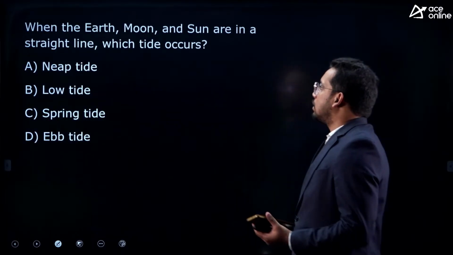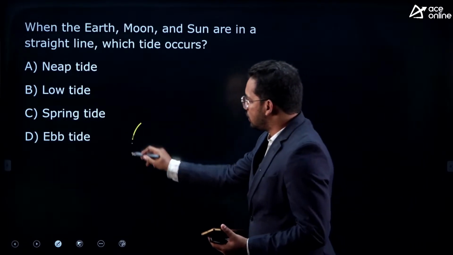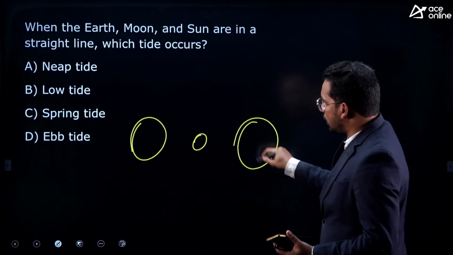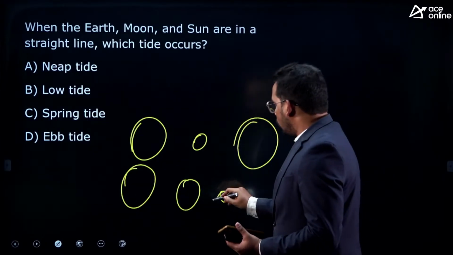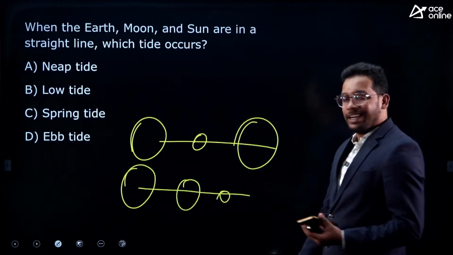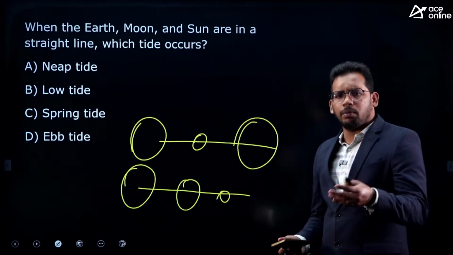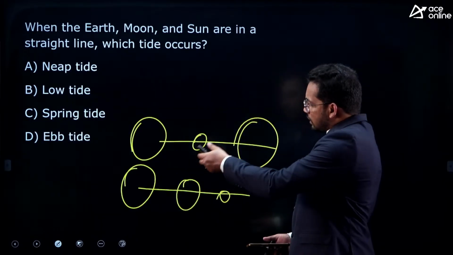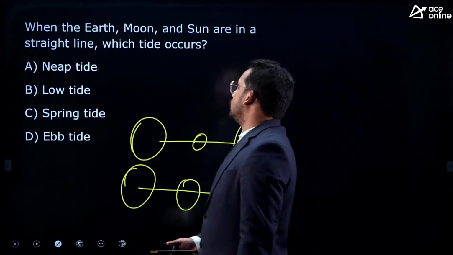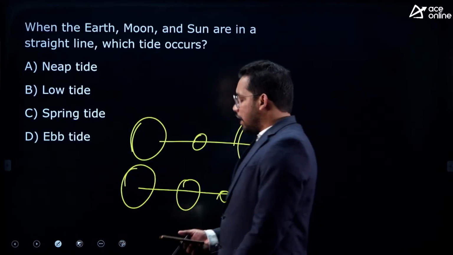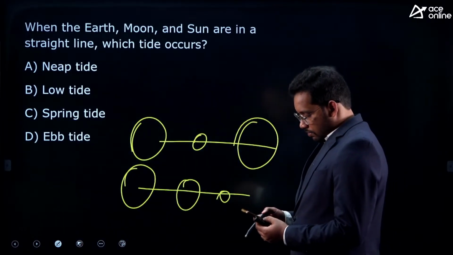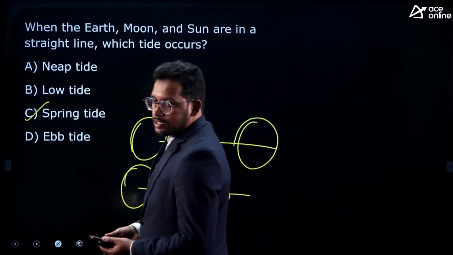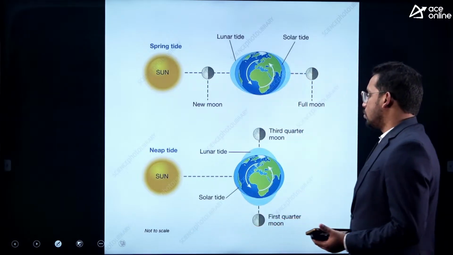Next, when the earth, moon, sun are in a straight line, that means if this is the sun, this is the moon and this is the earth, as the moon moves around the earth, and when they are straight, what kind of tides will we experience? Tide is nothing but the movement of water because of the attraction between sun, earth and moon, right? Now when this alignment takes place, what kind of tides are we experiencing? Neap tide, low tide, spring tide, ebb tide. So what is the answer? Answer is spring tides. Let me show you the diagram also.